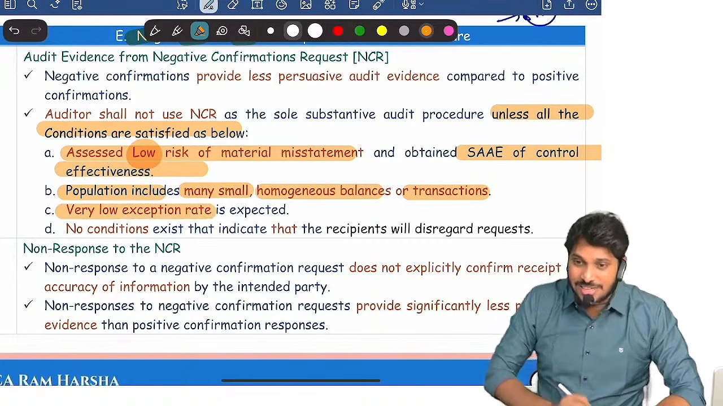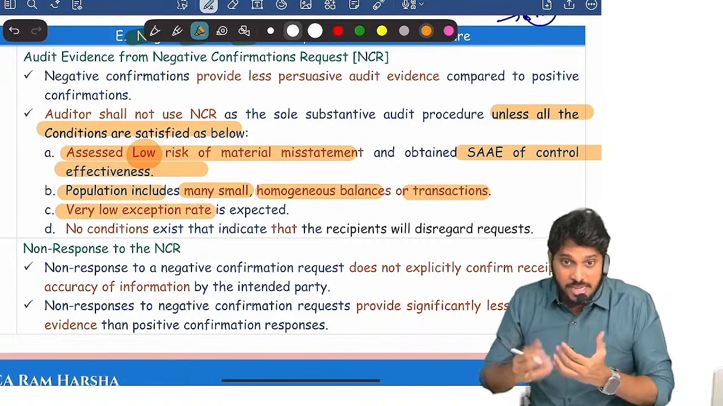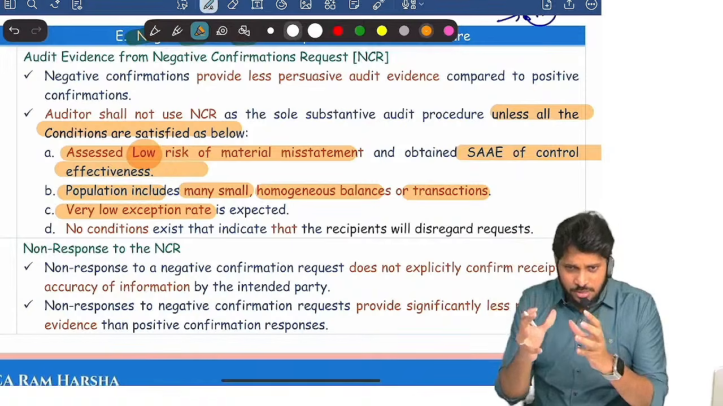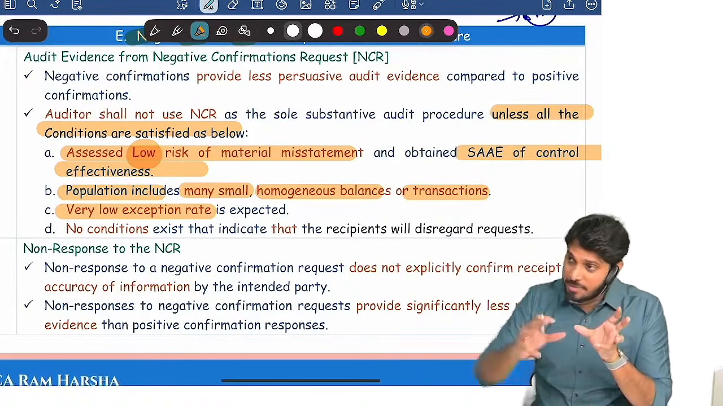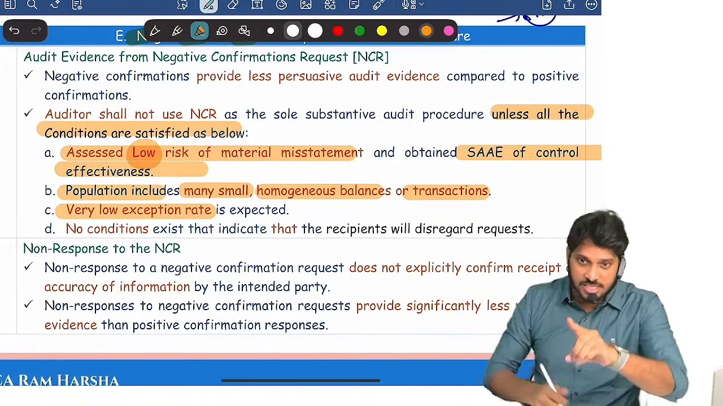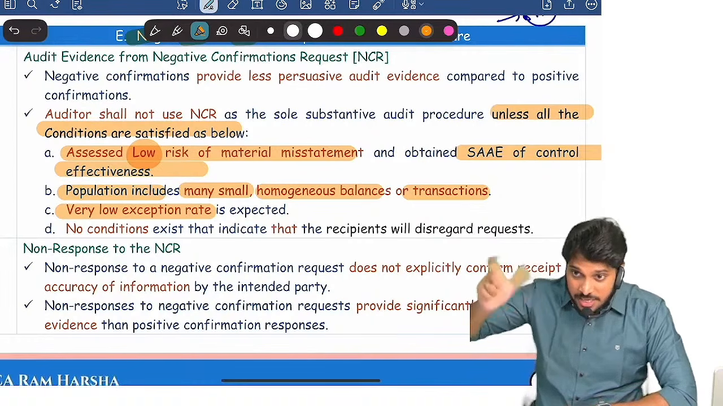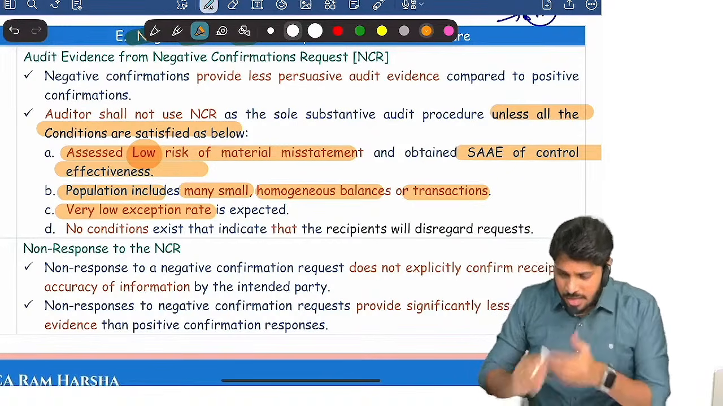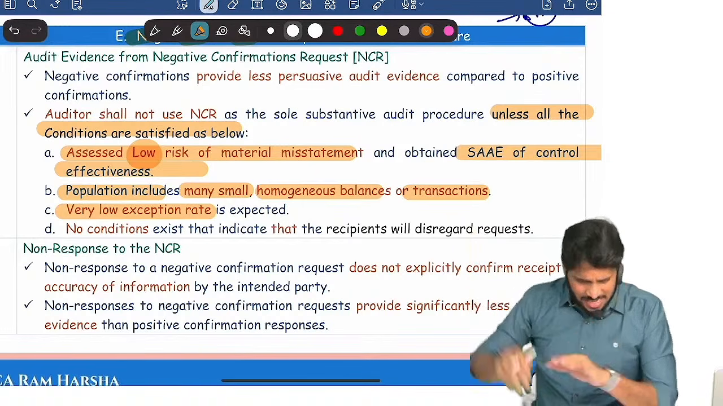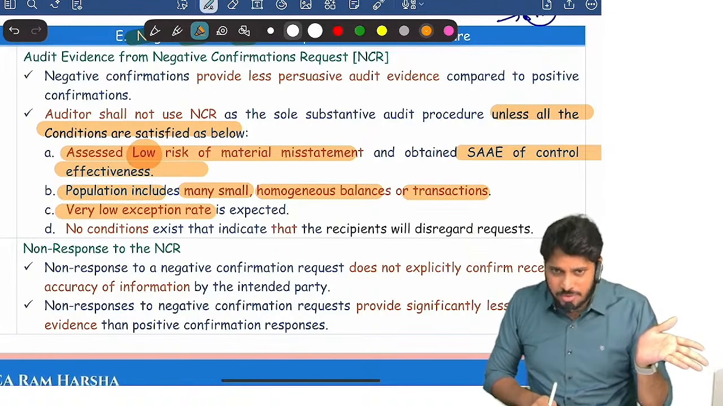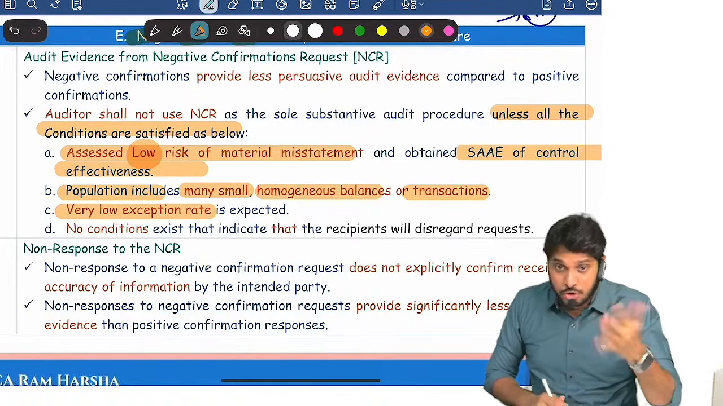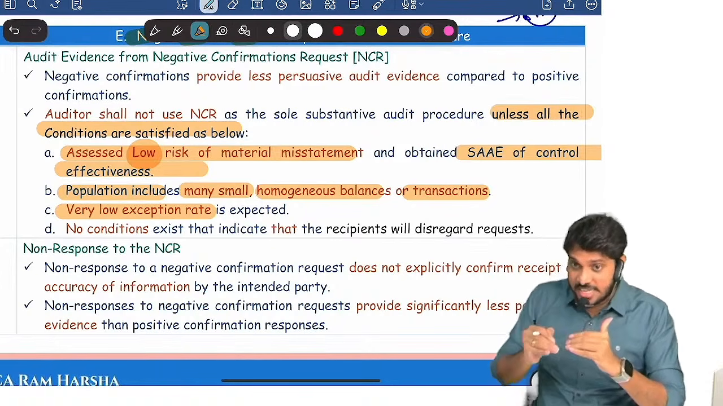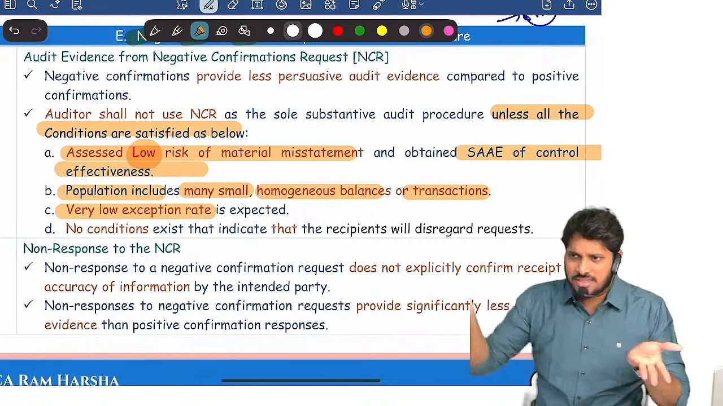Third, a low exception rate, when you are expecting low exceptions. Exception means the difference between our information and the third party's information. If there is a difference, that's called an exception. The possibility of exception is low. For example, I am sending a confirmation to one debtor, and last week our organization already confirmed with him. Everything is matching and there is no new transaction entered. Even if I send the confirmation now as an auditor, the amount is going to be the same.